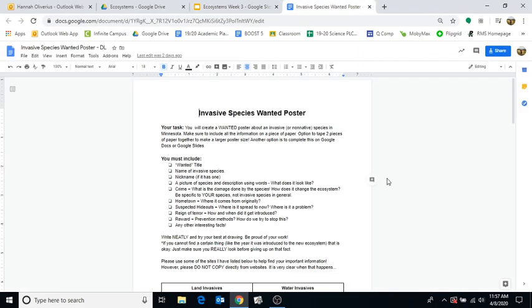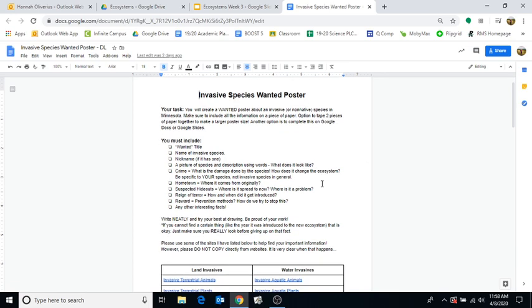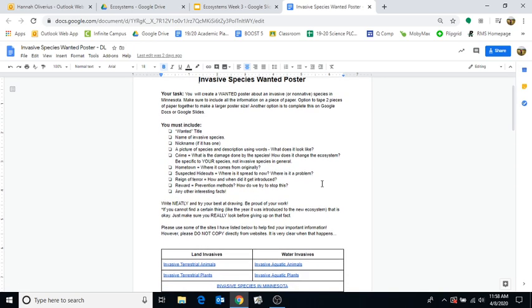Now, here are the directions for your task. You are going to create a wanted poster about an invasive or non-native species in Minnesota. Make sure to include all the information on a piece of paper, or like I said, you can tape two pieces of paper together to make a larger poster size, Google Docs, or Google Slides. Then you have a checklist of what you need to include.